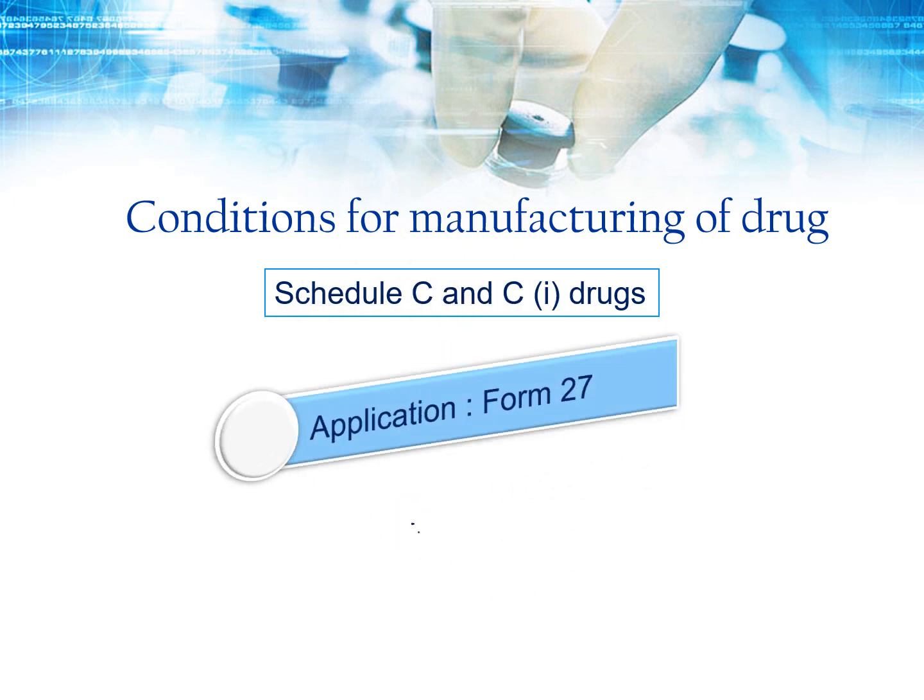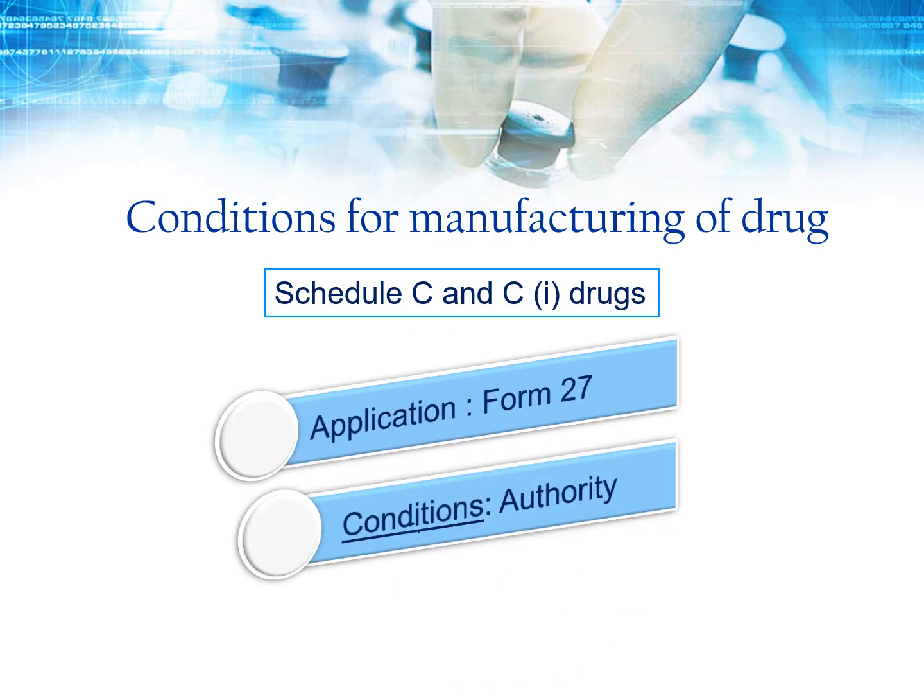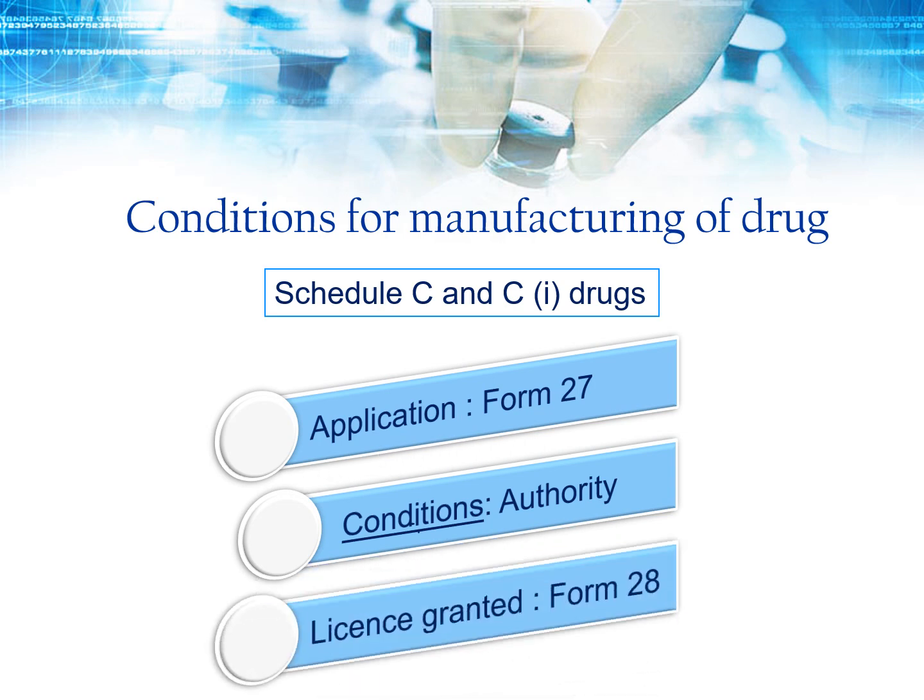After application, they have to satisfy all the conditions mentioned by the licensing authority, and after fulfilling all the conditions, the licensing authority will issue or grant the license on Form 28. So the main issue is what the different conditions are.